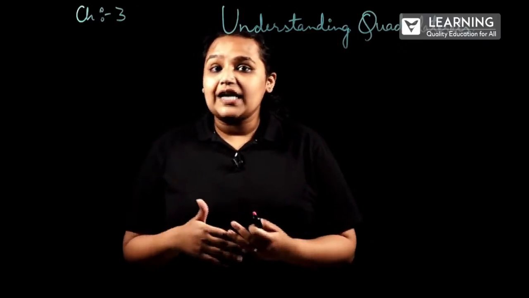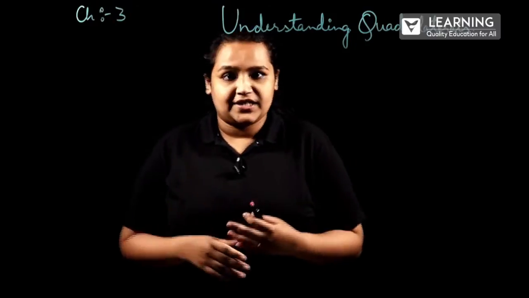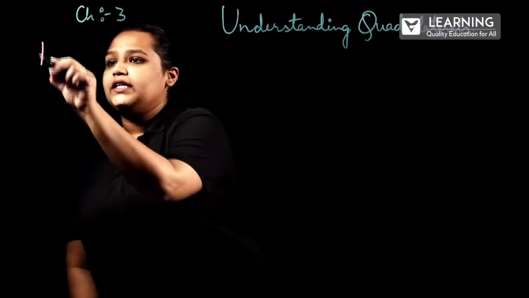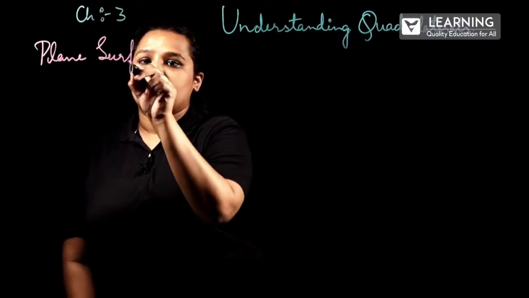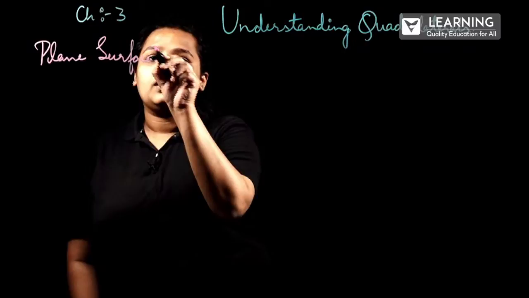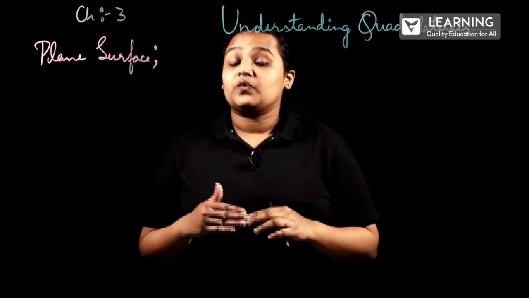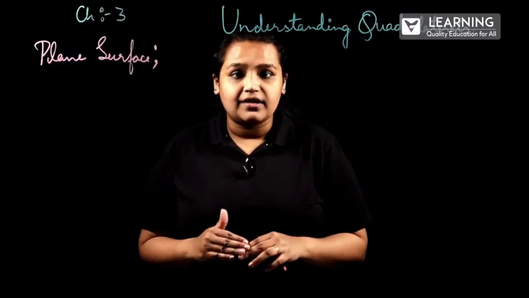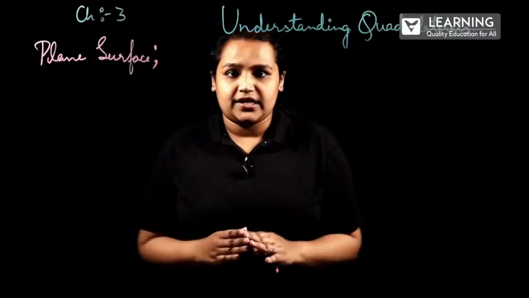We know what are plane surface and plane curve. We'll brush up again. What is a plane surface? A plane surface is a flat surface which is a two-dimensional figure and it will be expanded in all the directions.